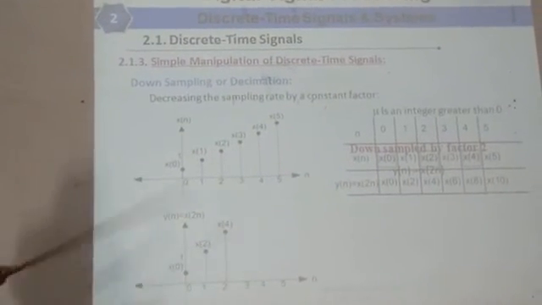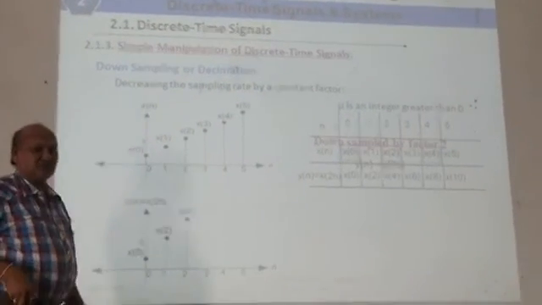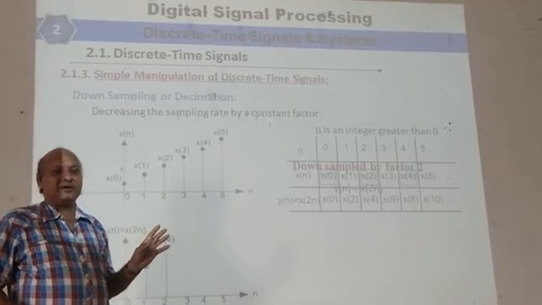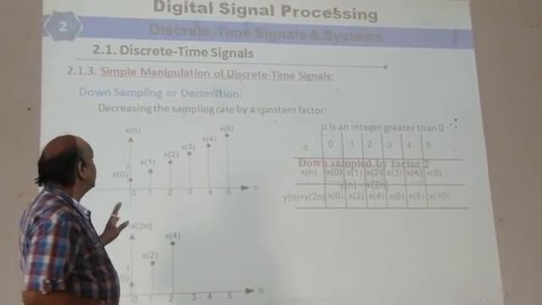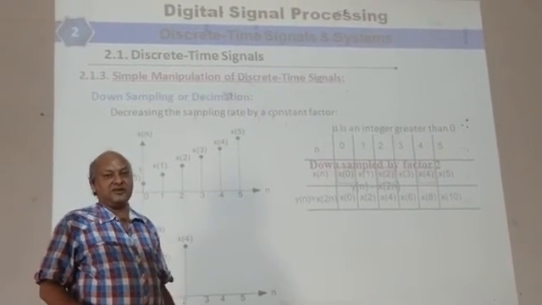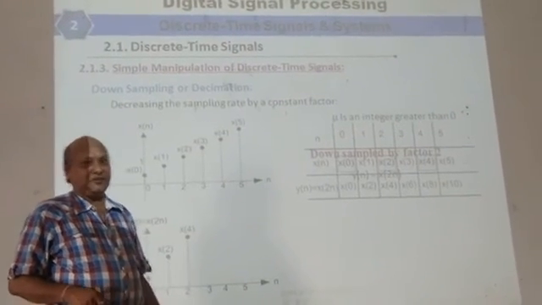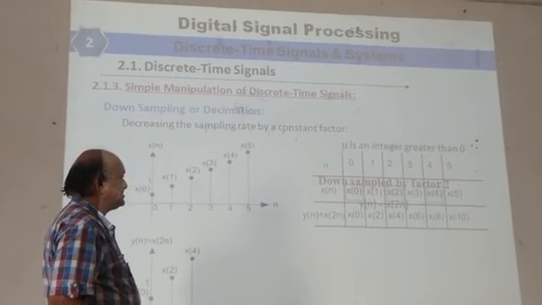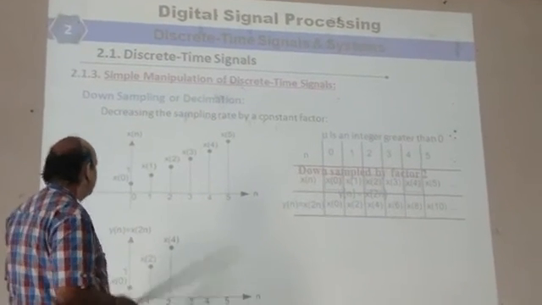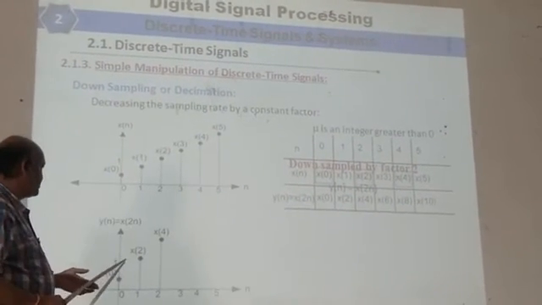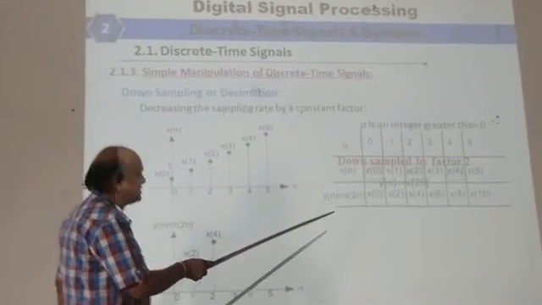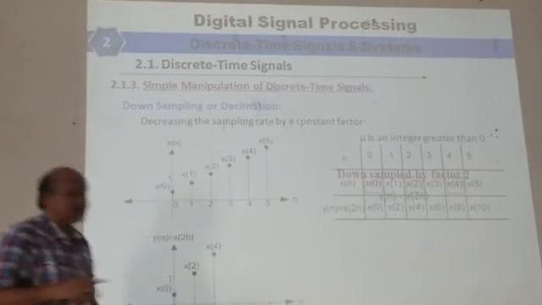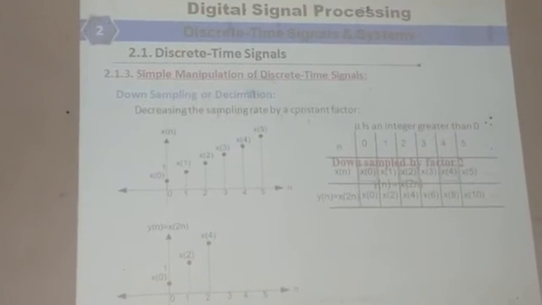And this is downsampling or decimation. Dear students, this downsampling and decimation is very important. Downsampling is called decimation, and upsampling is called interpolation. In multirate digital signal processing, we use downsampling as well as upsampling, that is decimation and interpolation. So here x of n, and this is called downsampling, x of 2n. This downsampling is shown here by a factor of 2. These values are given, and integer values are given for downsampling.